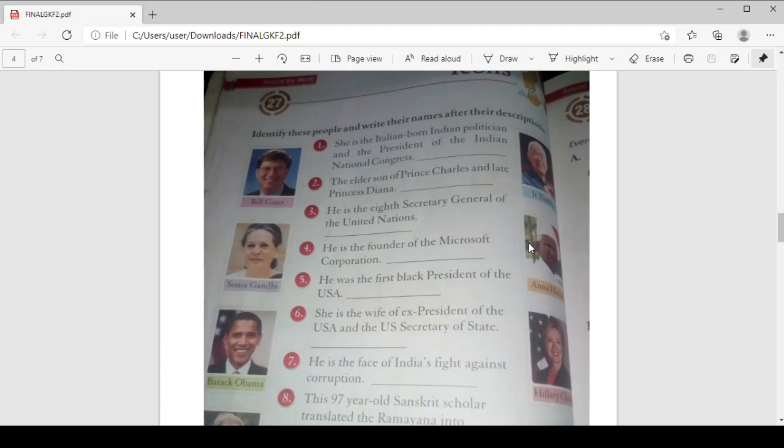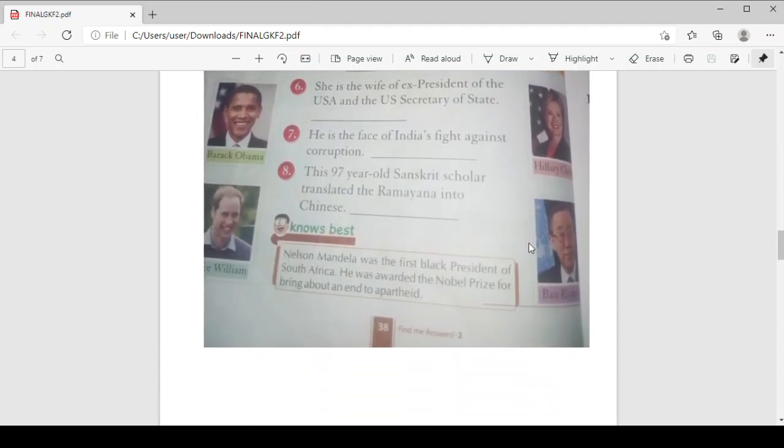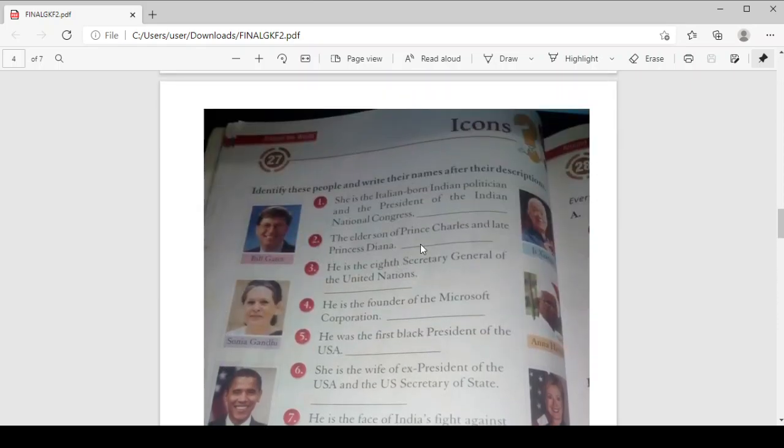Number 2, the elder son of Prince Charles and the late Princess Diana. Now, Prince William. See here, he is Mr. Prince William. So he is a prince and the elder son of Prince Charles and Princess Diana.